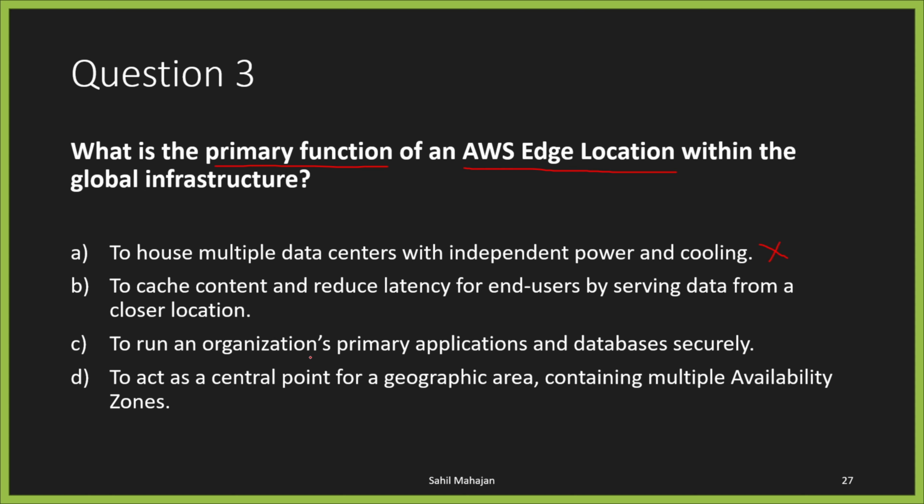To run an organization's primary applications and database securely, nope. That is not the purpose of edge location. And to act as a central point for a geographic area containing multiple availability zones. Again, nope. We do know that edge locations are in thousands and they're spread across the world. And so option B is the correct one, that is to cache content and reduce latency for end users by serving data from a closer location. And as you can see, option B is correct.